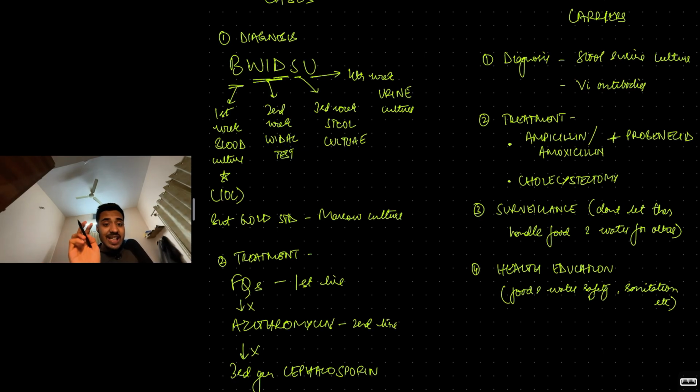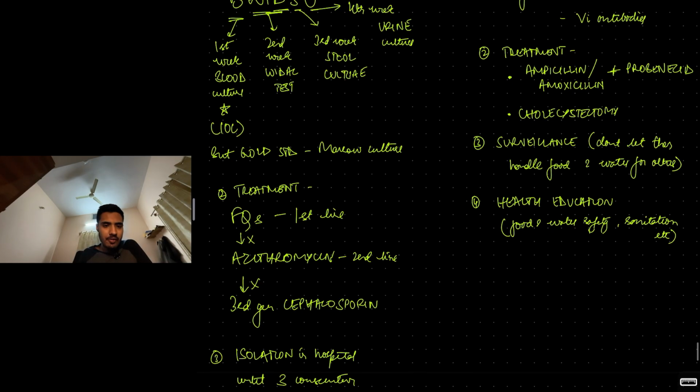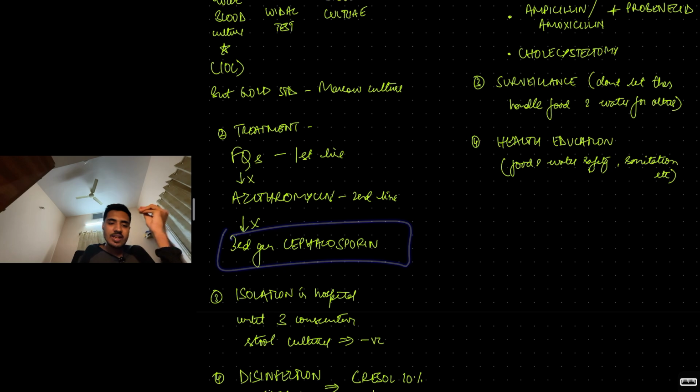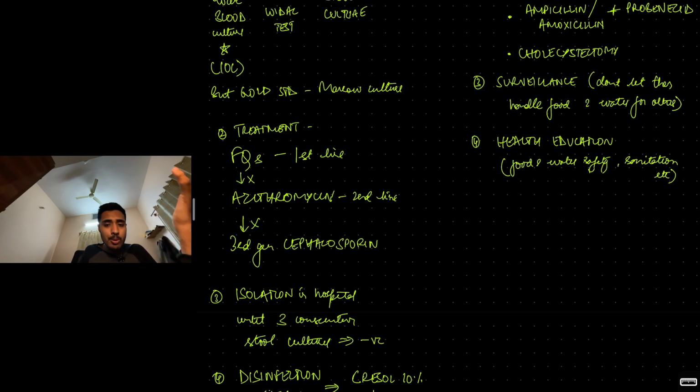Treatment. Prompt treatment you have to give. Drug of choice for typhoid, fluoroquinolones, ciprofloxacin, all that. If not fluoroquinolones, you can give azithromycin, second line drug of choice. Then third generation cephalosporins like ceftriaxone, cefotaxime. Now many books give this as the first line. No, fluoroquinolone drug of choice. If not, then azithromycin. If not, then third generation cephalosporin.